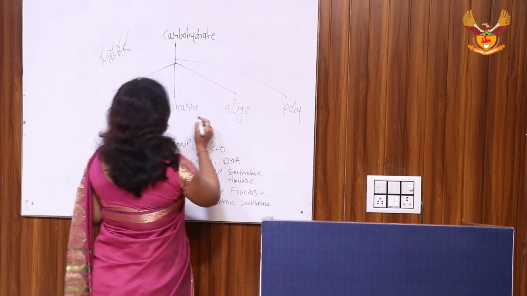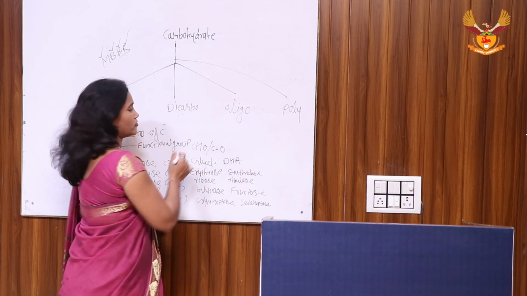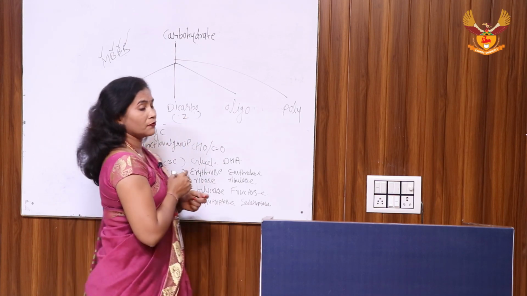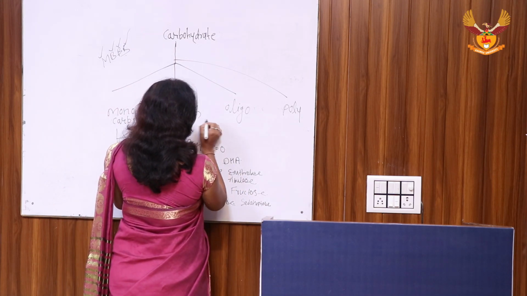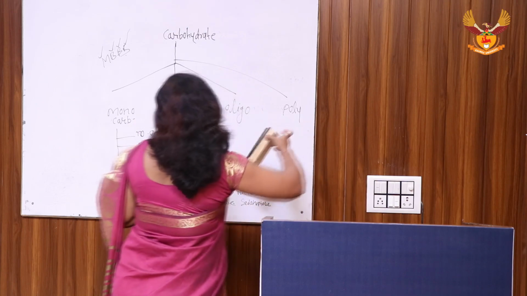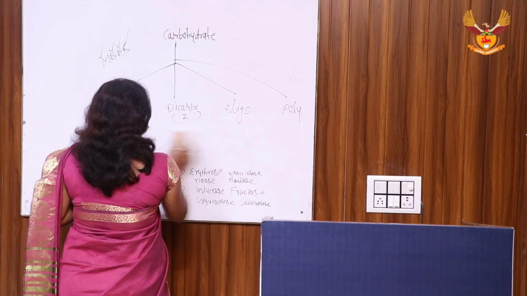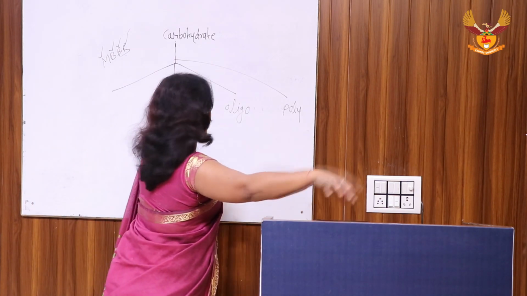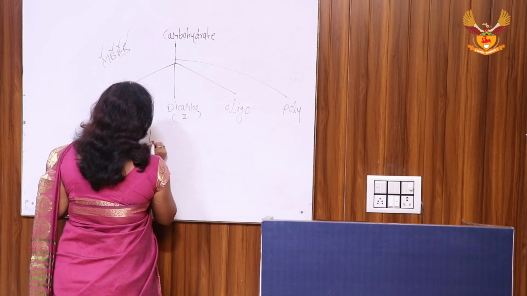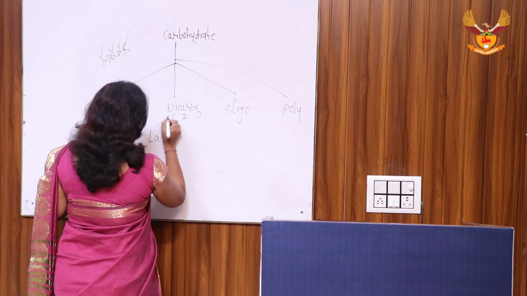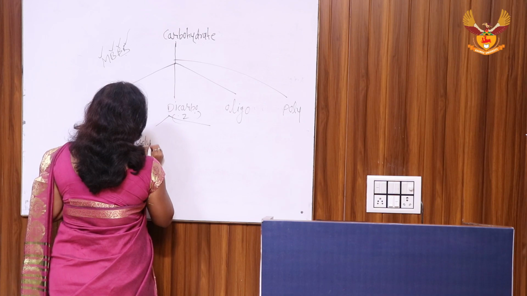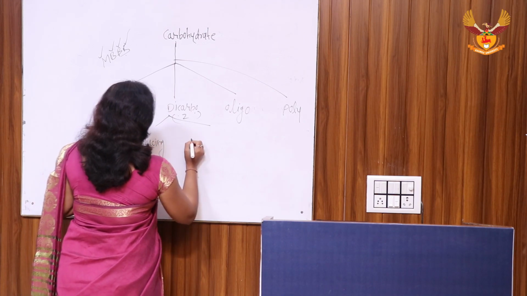Then the second one is the disaccharides, which are made up of 2 sugar units, for example lactose. They are again classified into 2 forms, reducing and non-reducing.